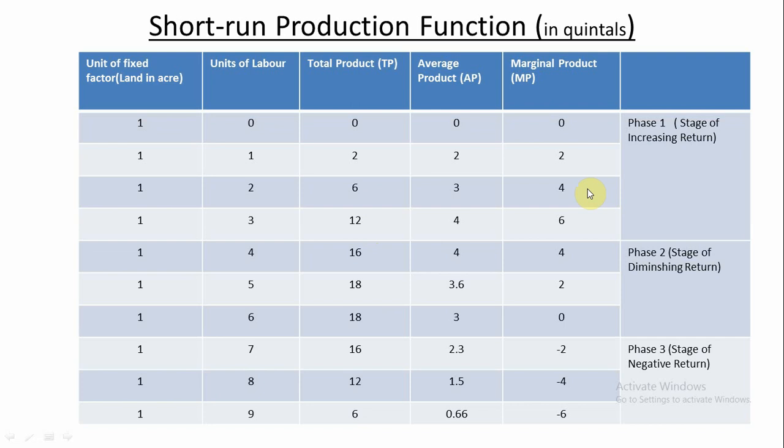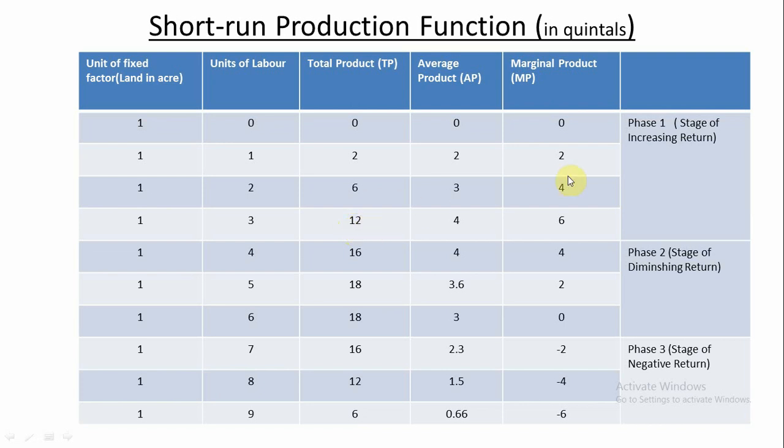Up to the third unit of labor applied, in that phase total product goes on increasing, marginal product goes on increasing, and average product goes on increasing in the cultivation of land.